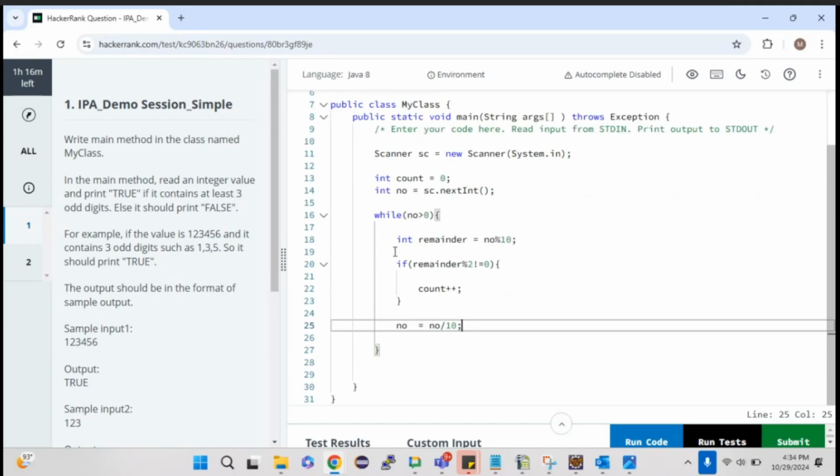Okay, so again it will go. Initially it is 1, 2, 3, so 3 I will be getting. So 3 modulus 2, obviously the remainder is not equal to 0. So count plus plus, so it will add 3 as odd. So 3 is an odd number, so the count will become 1. Next, divided by 10, so I'll be getting only 1, 2. Again, 1, 2 modulus 10, I'll be getting the remainder, and then the same operation I'm doing again and again.